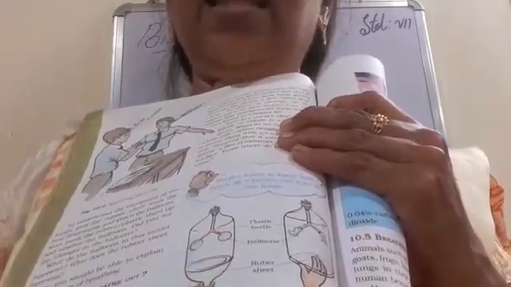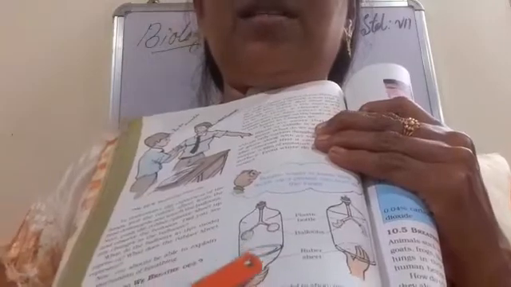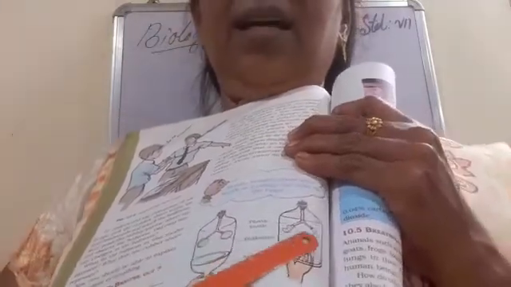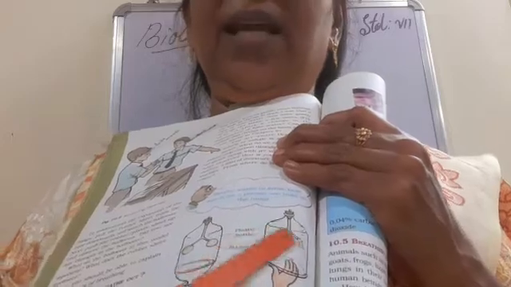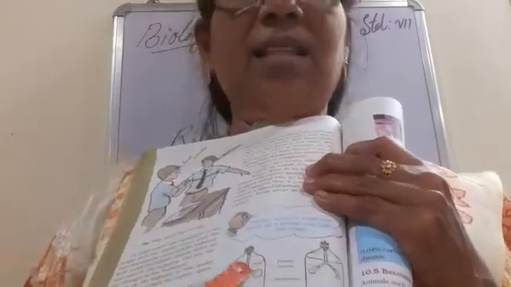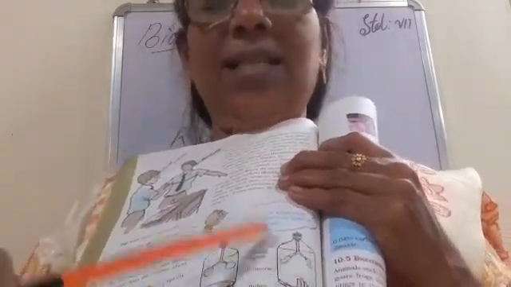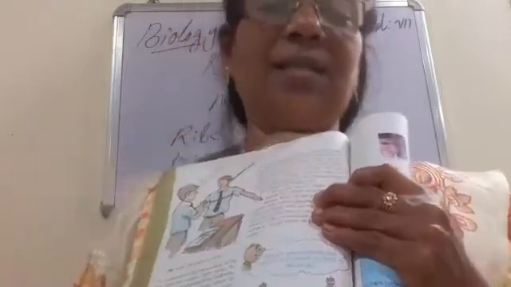Then you release the rubber sheet. What will happen? The air will go out and the balloons will again get deflated. This is how the air gets inside and outside the lungs. This is the mechanism of breathing.